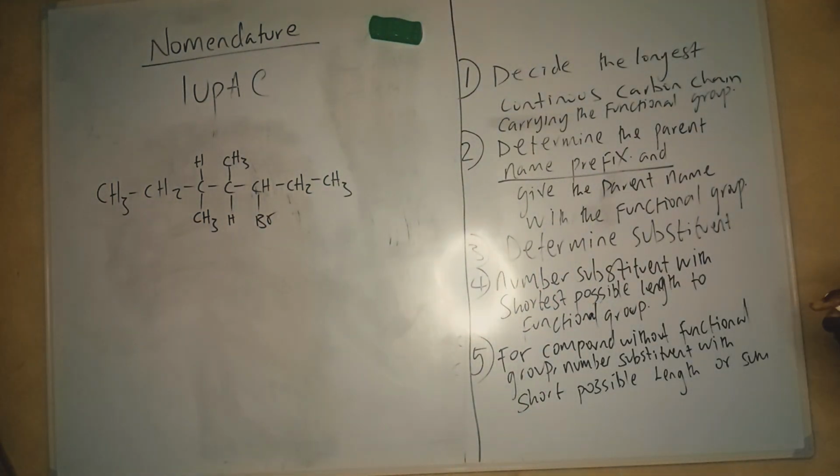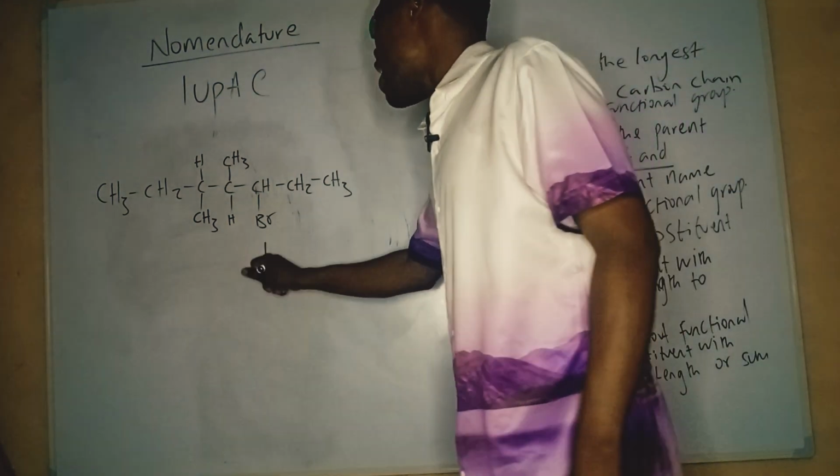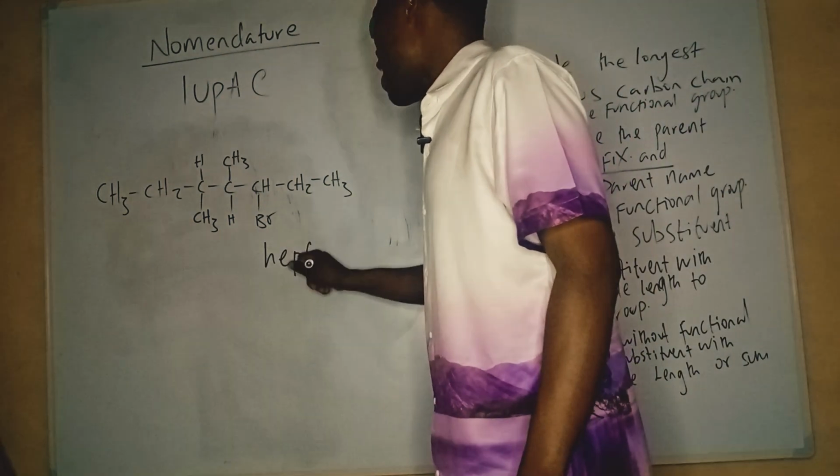And from our information, there's no double bond, there's no triple bond, there's no OH, there's no COOH, there's no alkyl CHO functional group, there's no carbonyl functional group, C double bond O, and there's no special functional group. That means you should be left with an alkane, because alkanes are the ones that have no peculiar functional group. And we have 7 longest continuous chain. So 7 longest continuous chain should be hept. So hept should be the 7 longest continuous chain, hept.